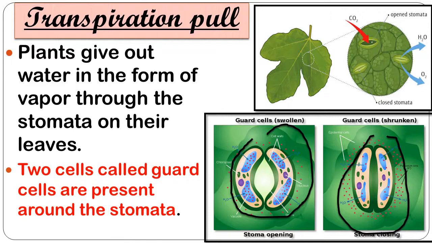Water is released into the atmosphere by leaves through the process of evaporation, and as a result the water level in the epidermal layer of the leaf decreases. That means the water level in the outer layer of the leaf decreases due to the loss of water in the form of vapor, and water is brought up to the leaves through the xylem so as to compensate for the loss of water. Whatever water is lost from the epidermal layer of the leaves is compensated by the xylem tissue of the plants.